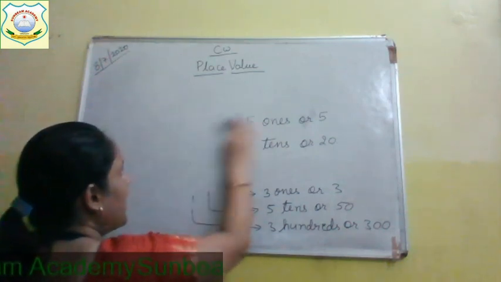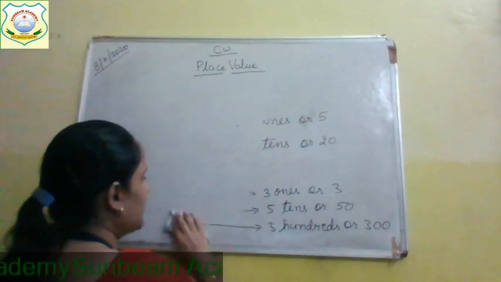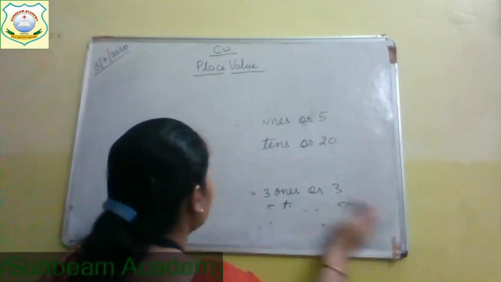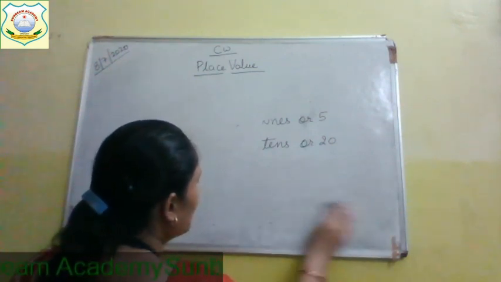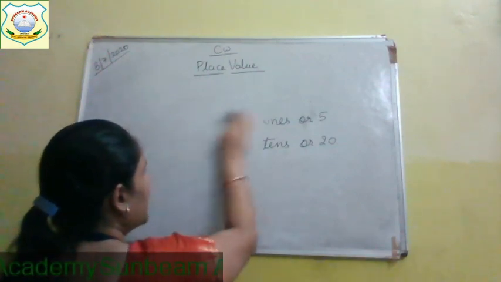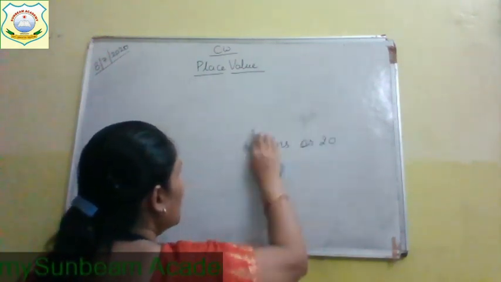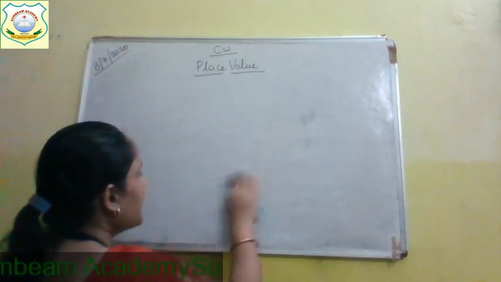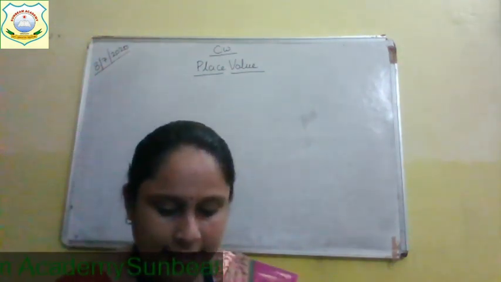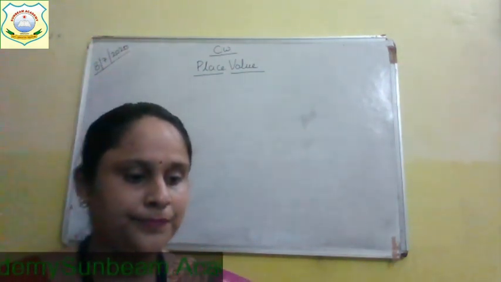Open your notebook and we start with our classwork. Write today's date. Then you write classwork CW. Okay? Then you give the topic name, that is place value, and then you will write the question with me. Write down the question, everyone.